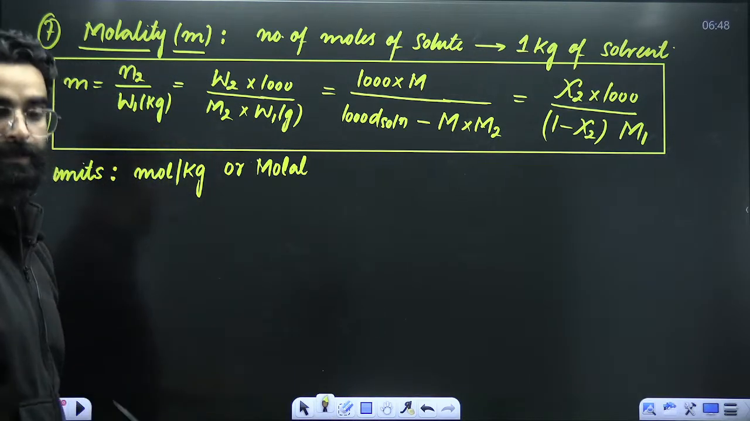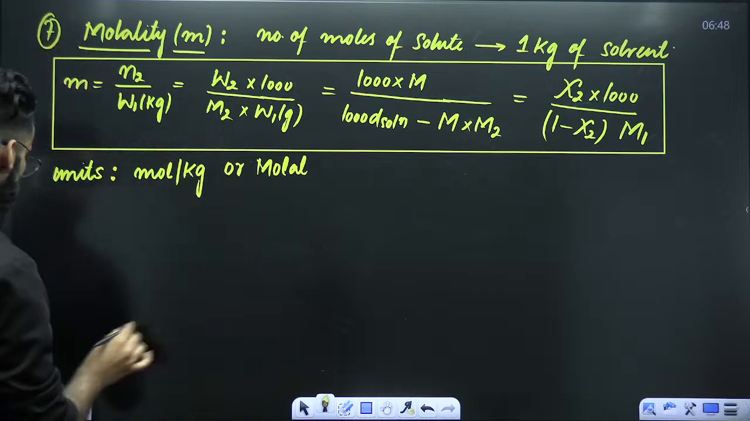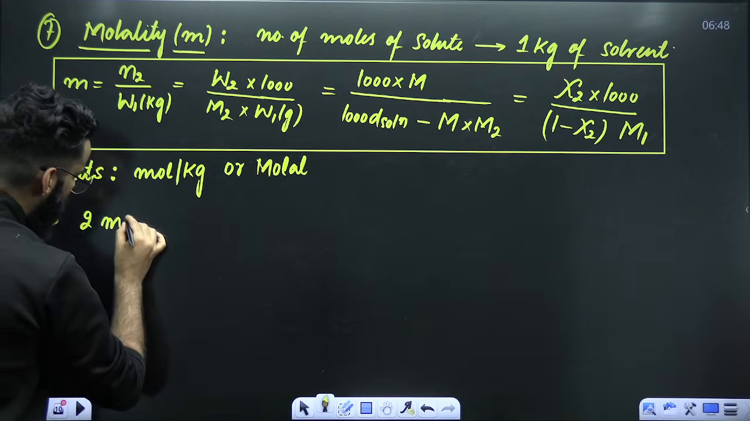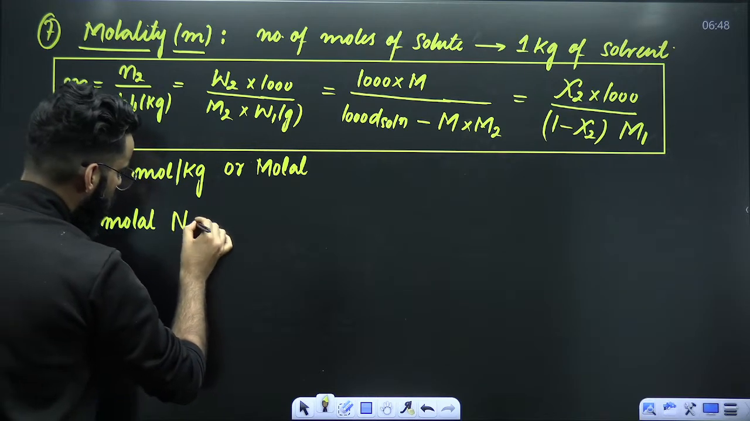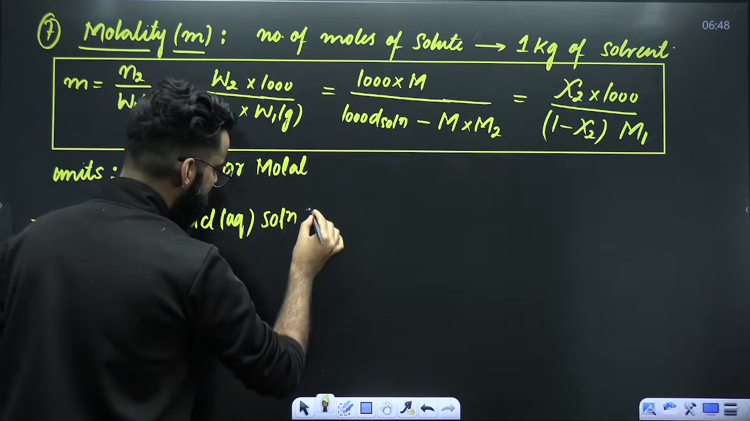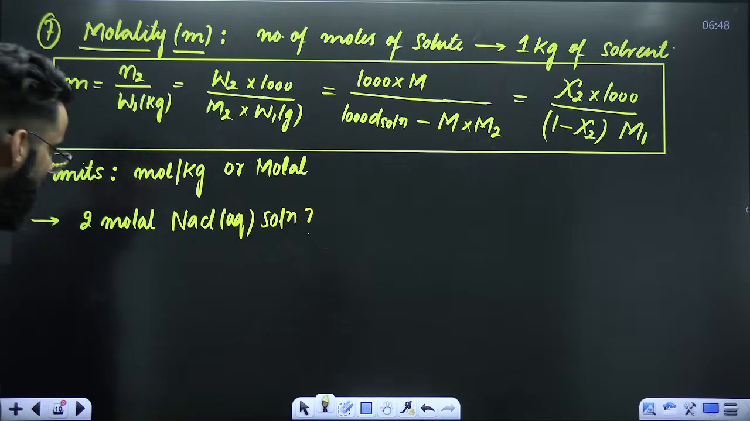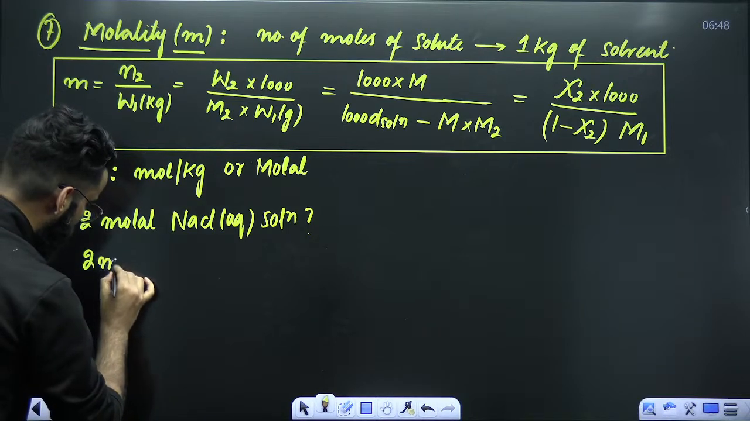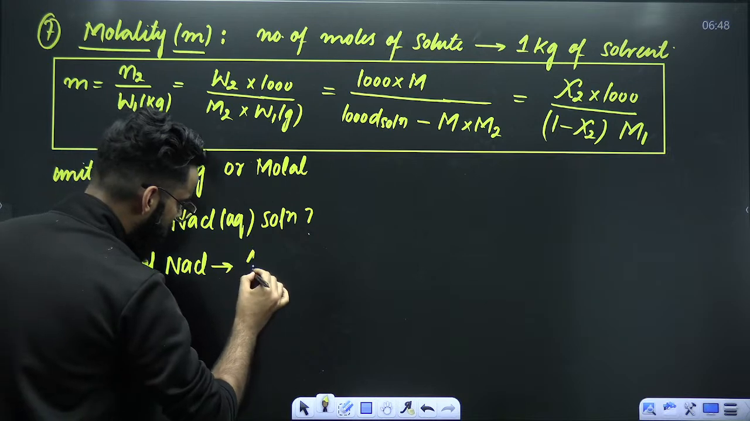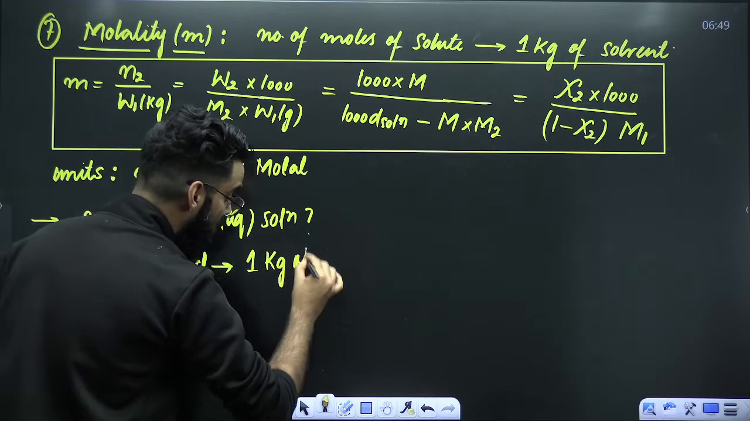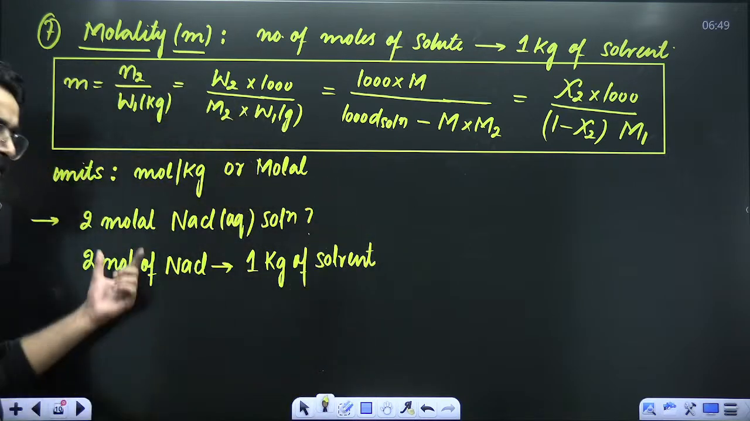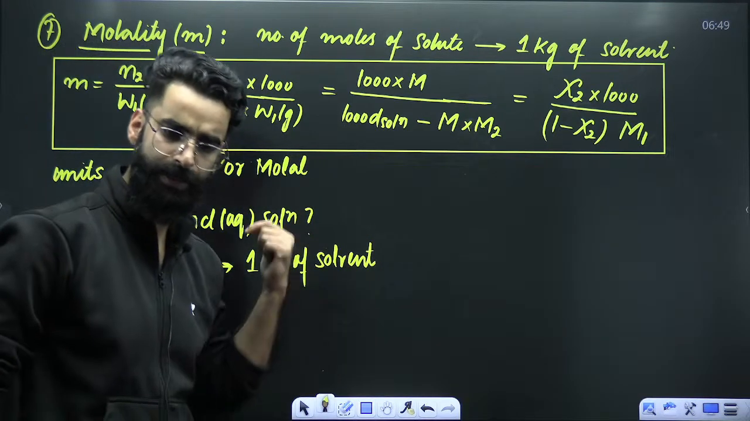M-O-L-A-L. Molal. Right? For example, I'm writing a statement: 2 molal NaCl aqueous solution. Can you try to decode this particular statement? Can you let me know what it means? It means that 2 moles of solute, 2 moles of NaCl, are present in 1 kg of solvent. You should be able to decode these kinds of statements as well.